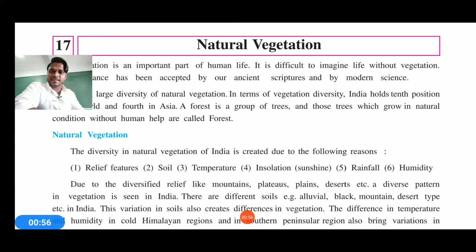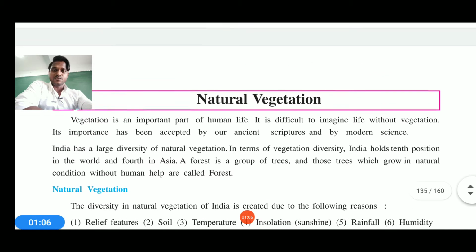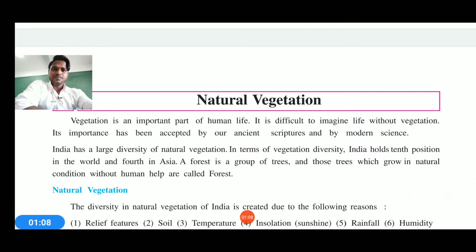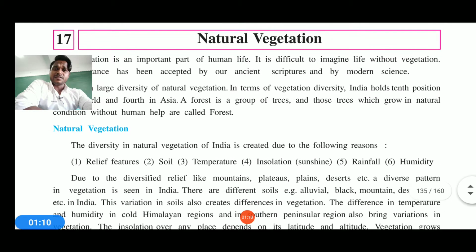The first line says that we are reading chapter number 17 of class 9th SS, page number 131: Natural vegetation as well as the resources. You can see the page shows that vegetation is an important part of human life. It is difficult to sustain life without vegetation, and we need to accept that our ancient scriptures and sculptures gave us the message that vegetation should be protected well.